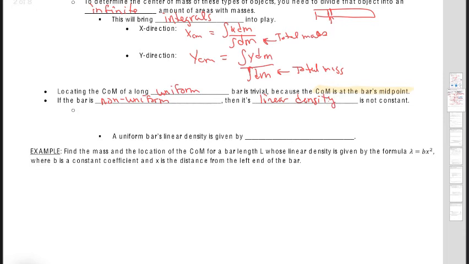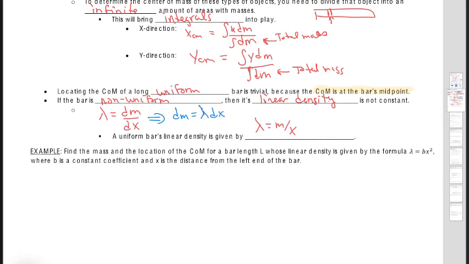So the linear density is not constant. And so how do we find the linear density? Well, it's going to be the change of mass, right? So it's taking the derivative of mass with respect to x. Now for a uniform bar, the linear density is simply mass over x. If we do a quick algebraic change here and say dm is lambda dx, that's going to help us when we do this next example problem.